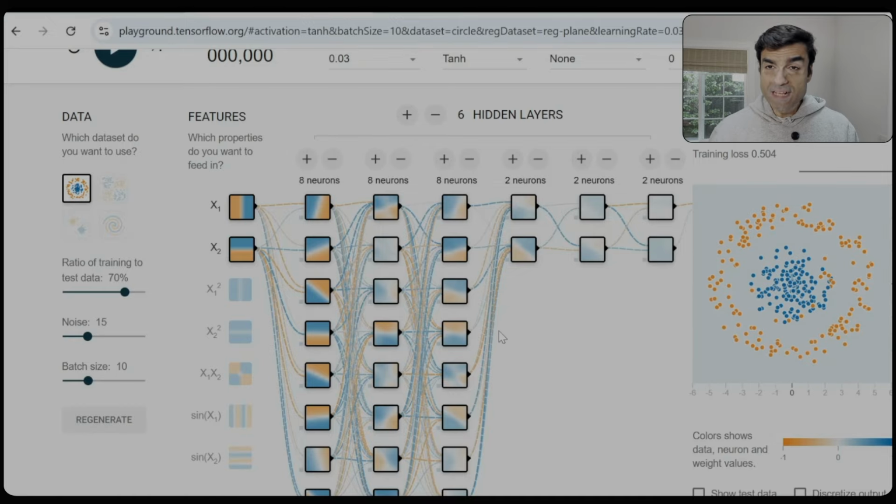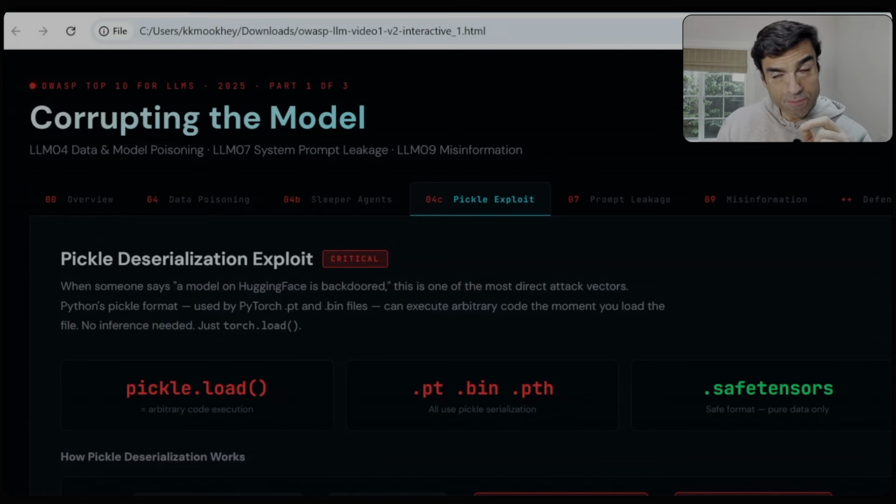And so Pickle is a format in which I can serialize this information into a single file and send it across to somebody else who can then use Pickle, the format, and the tool to deserialize this and load the model on their system. And essentially the problem occurs because Pickle not only allows serialization and deserialization of the model parameters and weights, but it can also allow for arbitrary commands to be executed in the Pickle format file.